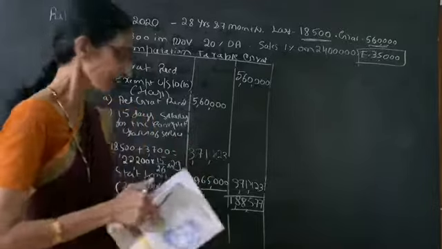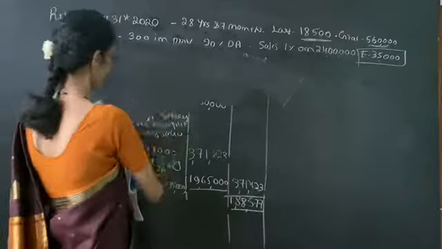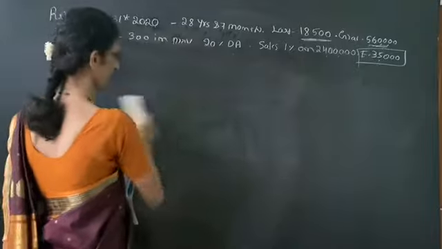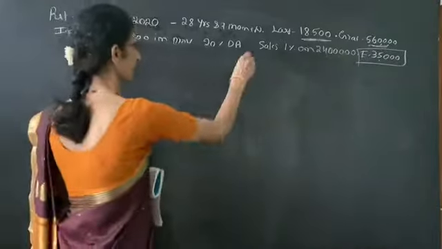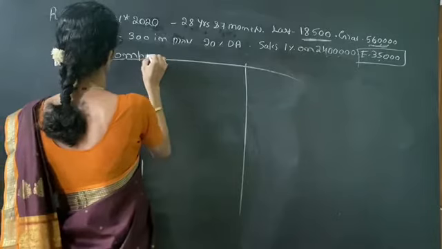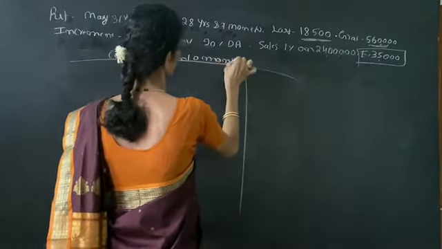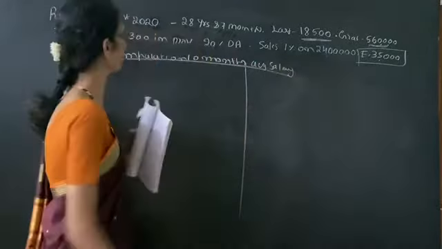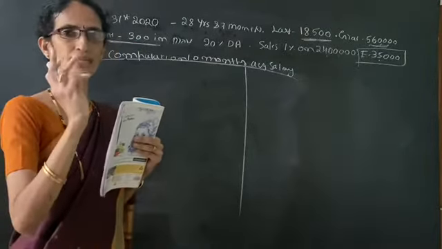Second case is if he is not covered under the Gratuity Act. Under that, first we have to calculate the 10 months average salary. First we have to calculate 10 months average salary. So next one is computation of 10 months average salary. If the increment is given, we have to divide the basic into two.